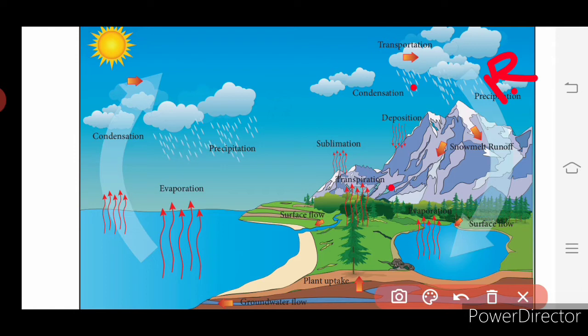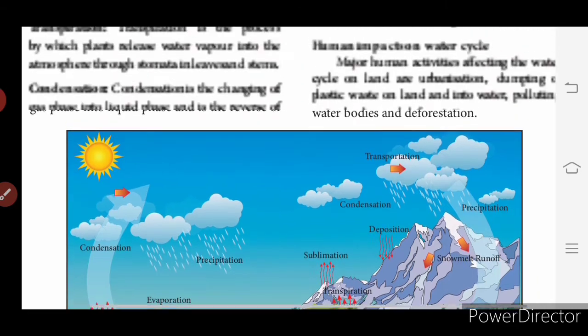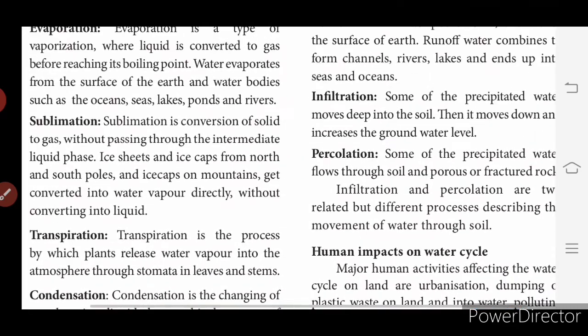Then percolation. What is percolation? Some of the precipitated water flows through soil and porous or fractured rock. So infiltration and percolation are two related but different processes describing the movement of water through the soil. All the topics we have seen now are given on page number 291. So you can go through all the topics.